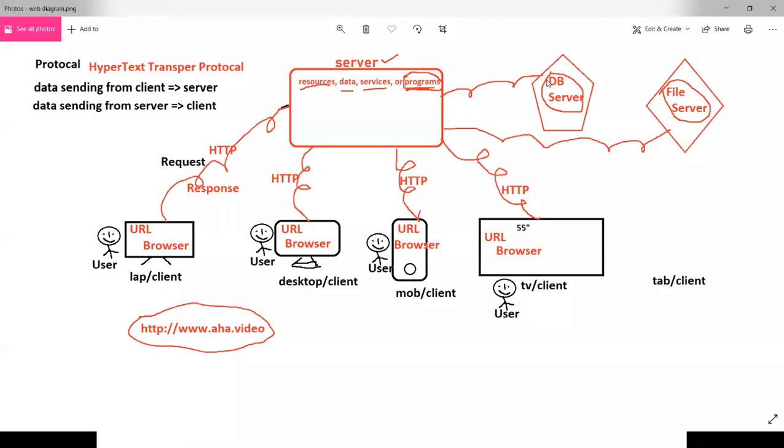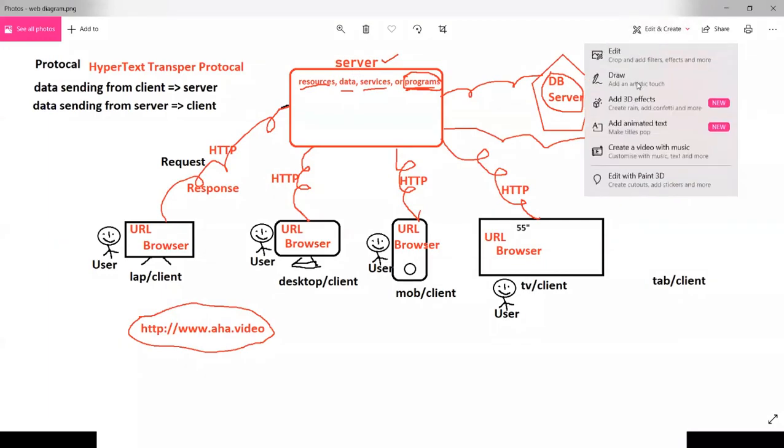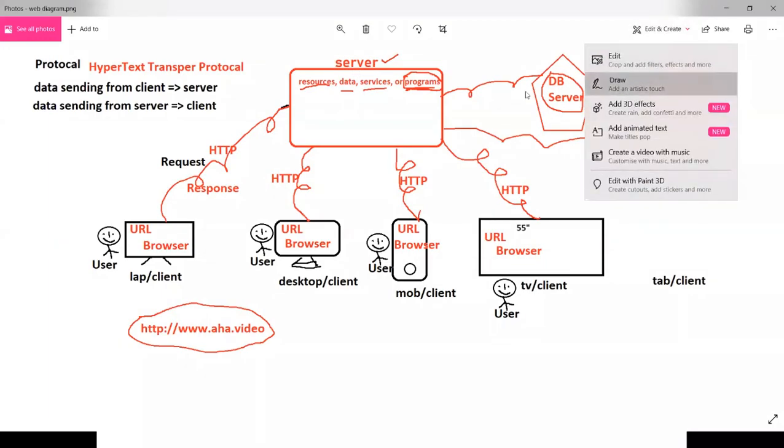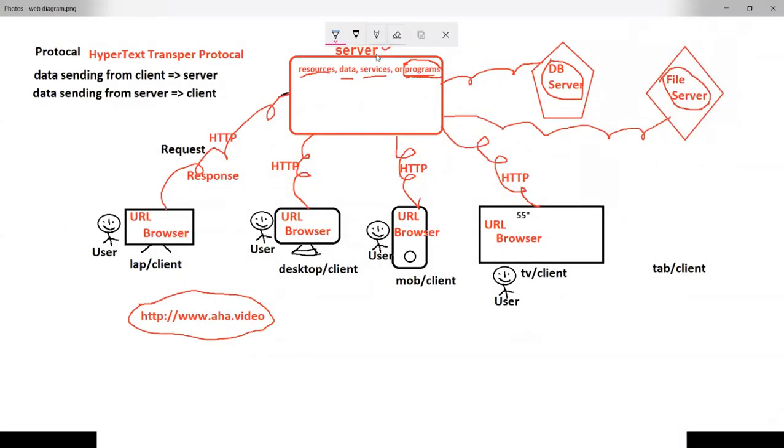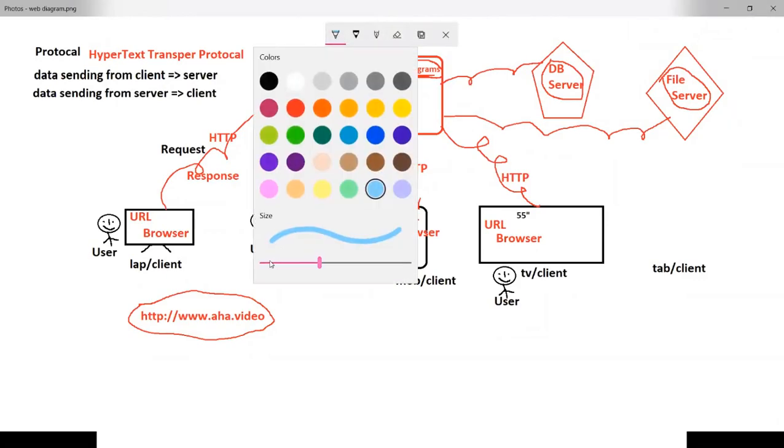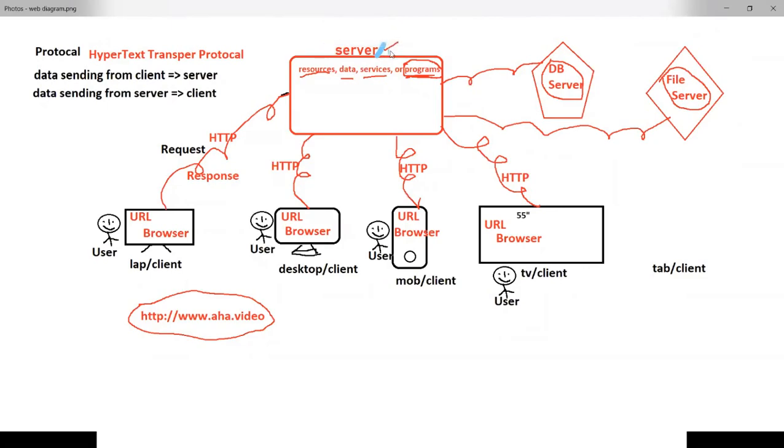Observe this diagram once. This is our general internet activities diagram, our web operations diagram. A red rounded rectangle box is our server. Who is this server, sir? Our server is the www, World Wide Web.